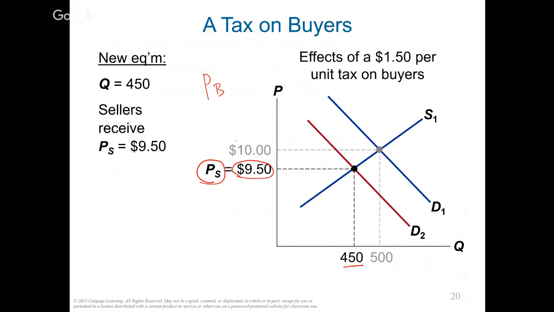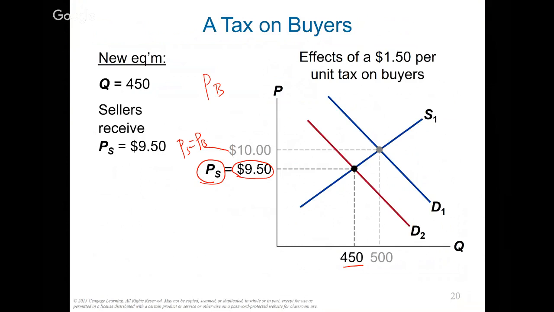Now remember, before this tax, this was the buyer price and seller price. So before the tax, buyer and seller were both paying and receiving $10. But now with a tax on buyers, the seller is receiving $9.50. So the seller is receiving less money.